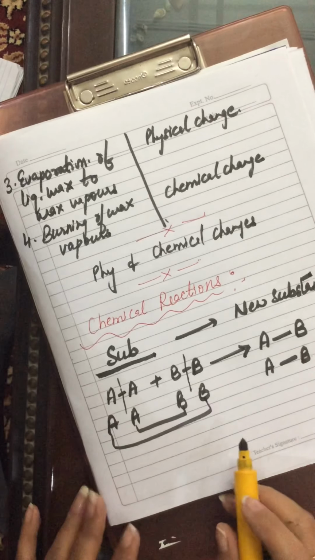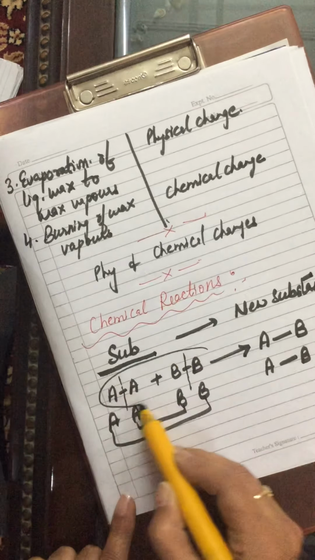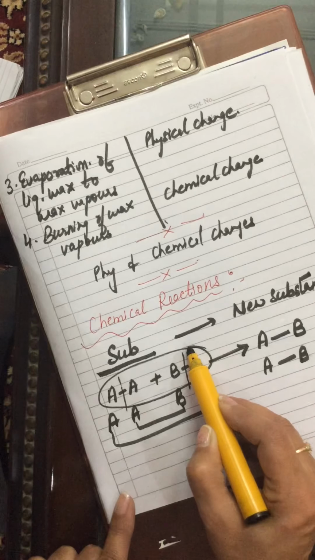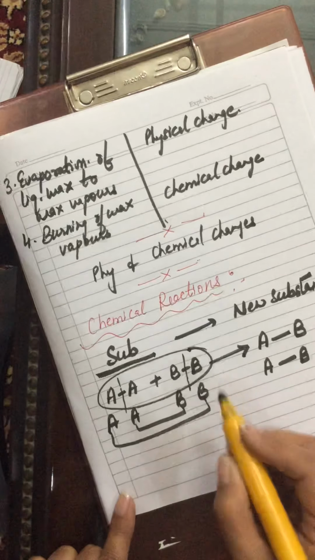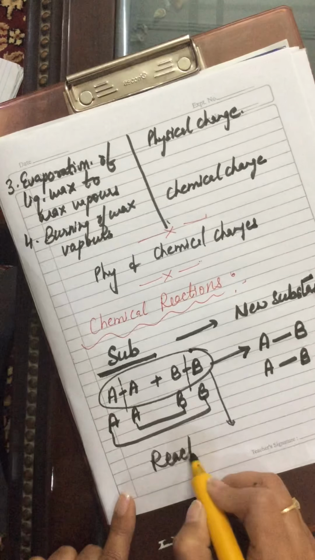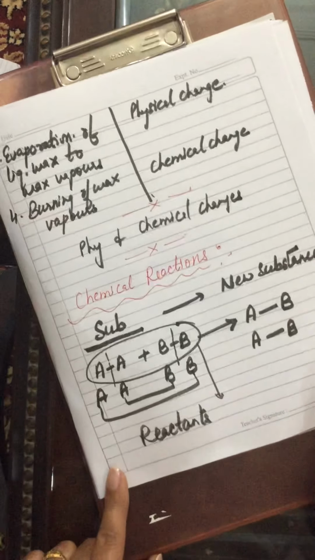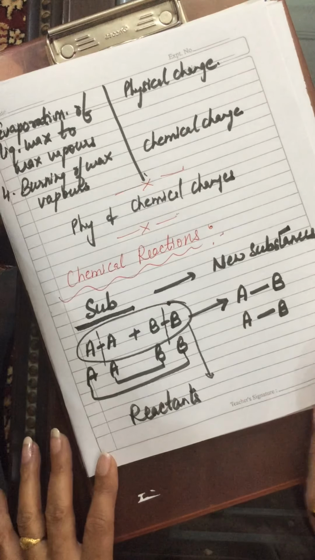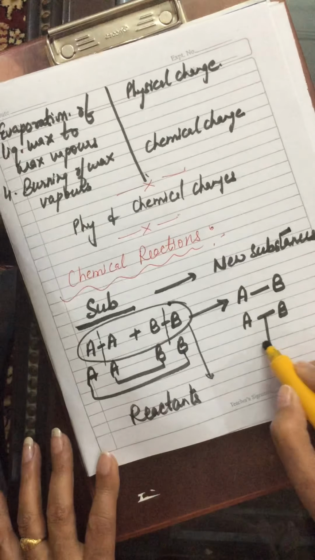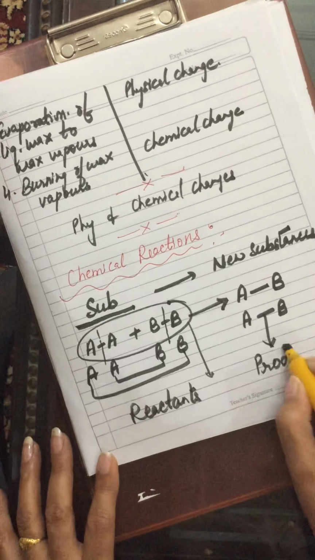The substances that take part in a chemical reaction are called reactants. Substances which take part in a chemical reaction are called reactants, and the new substances formed are known as products.